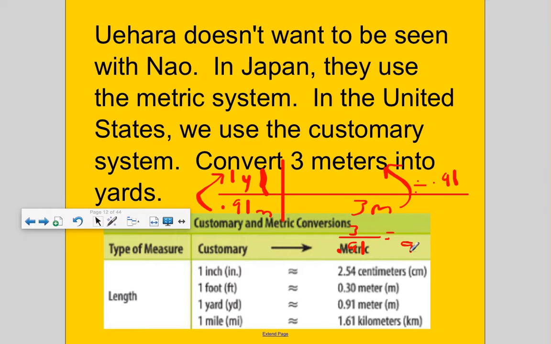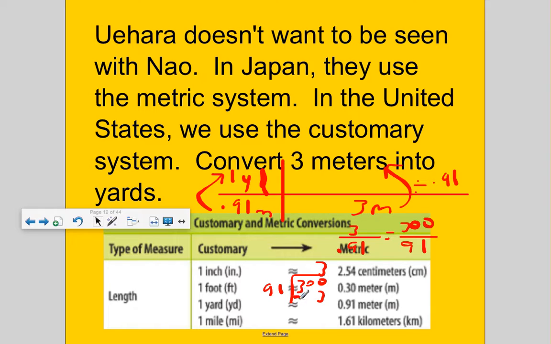I'm going to turn that 91/100ths to 91. How? I move the decimal 2 over, or multiply by the power of 100. If I move the decimal 2 over for 3, that would be 300. So 3 divided by 91/100ths is really saying 300 divided by 91. So how many 91s go into 300? It goes in about 3 times.